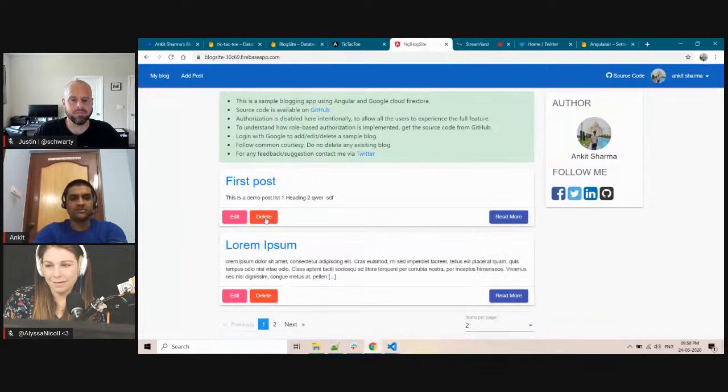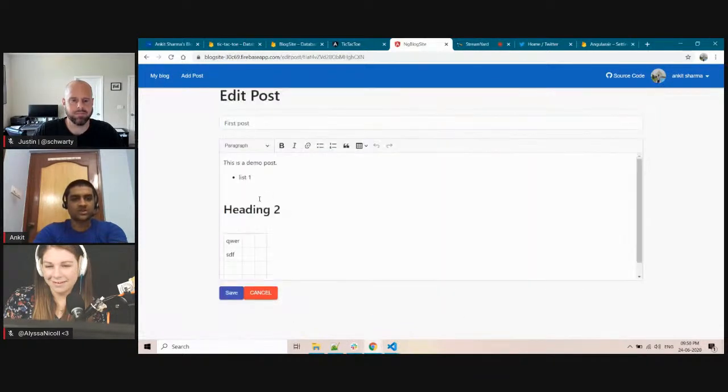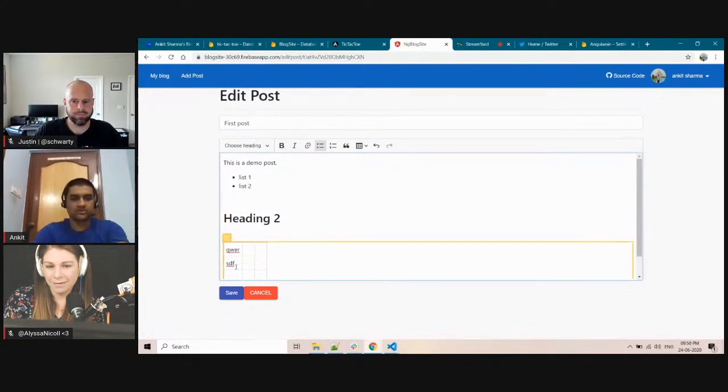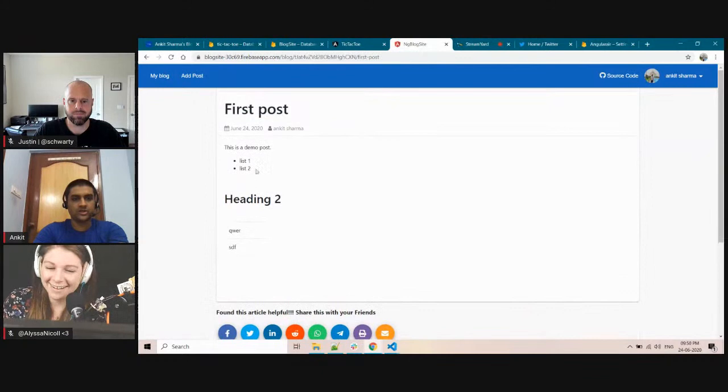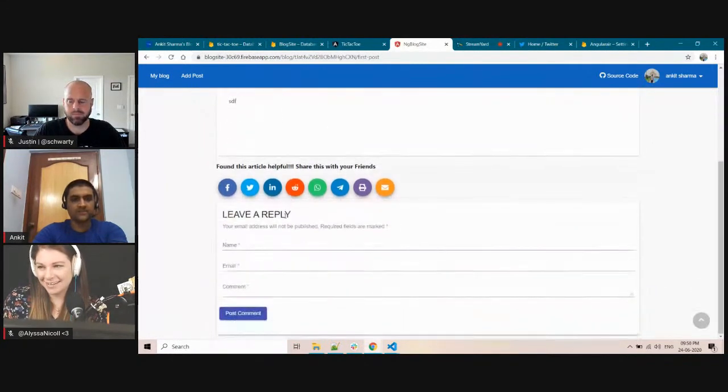Now you have edit and delete features. If I click on edit, you can edit something like this, list 2. If you click on save, again, if you go to the first post, here you can read the data, whatever I have inserted. Here it is showing my name because I have logged in with Google, and today's date, when I wrote the article. And since I have logged in, I have the option to post a comment.